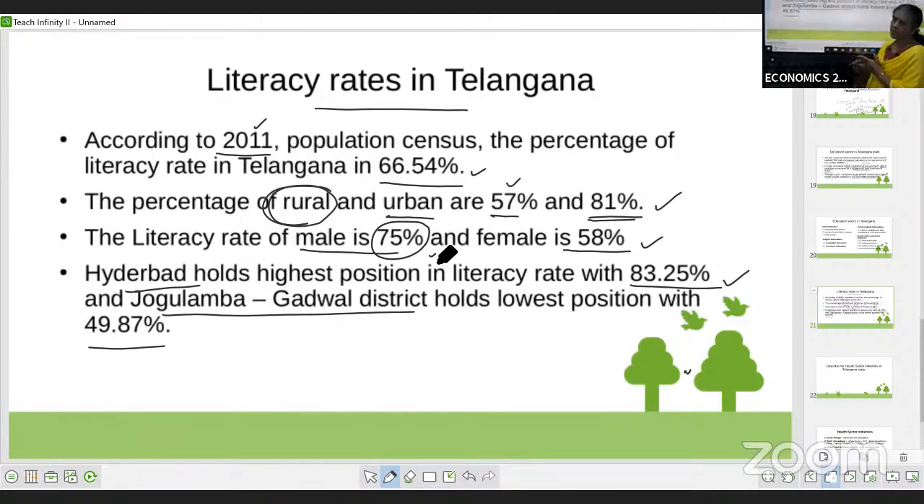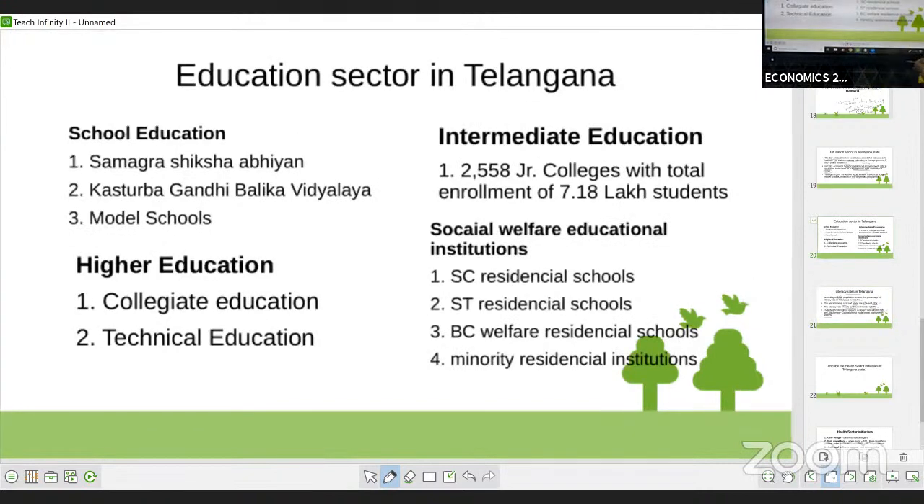So first, the articles we have to write: the free and compulsory education, then the amendment, then how many schools. Then you need to write the literacy rate. After that, we write only a small part about the education system, because it is only a 5-mark question. The government of Telangana introduced many schools: school education, intermediate education, higher education, and social welfare education institutions.